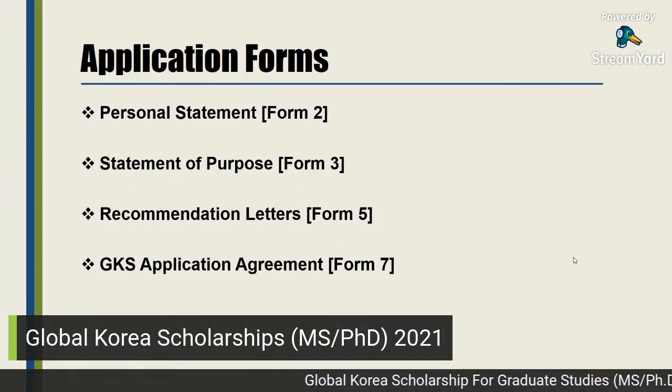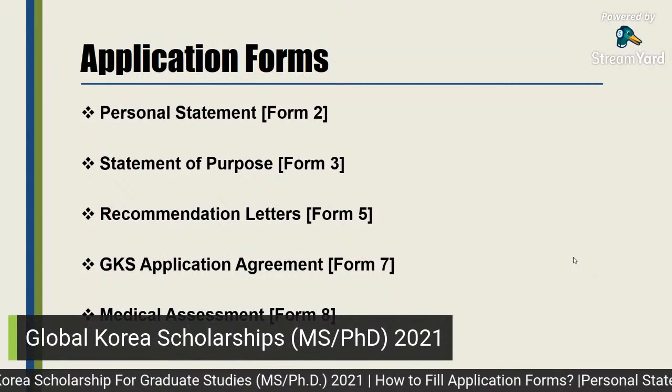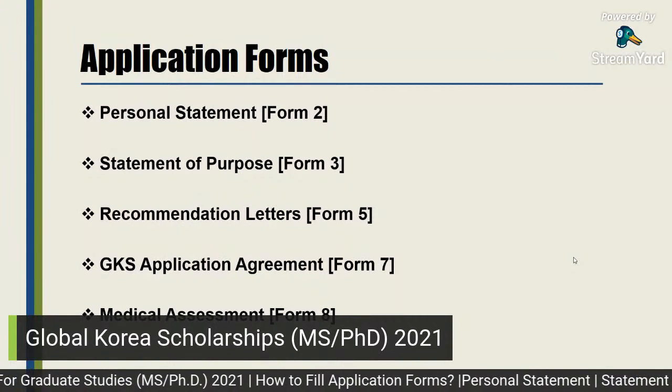And the next part will be about the GKS application agreement, which is form number seven, and then the personal medical assessment, form number eight.